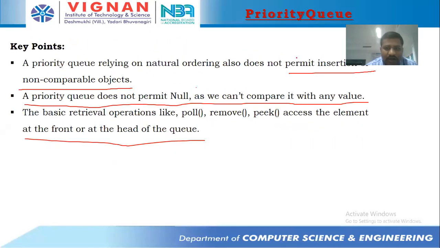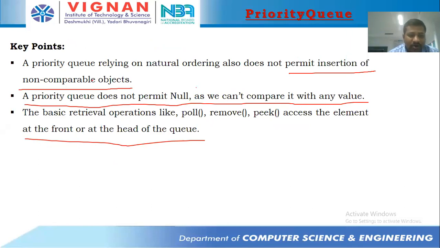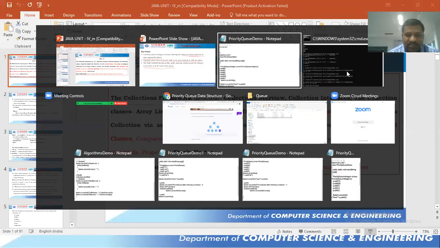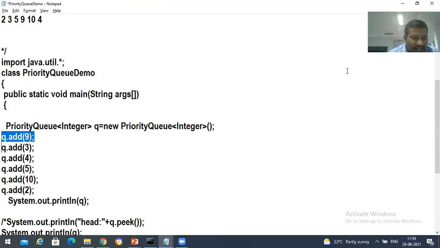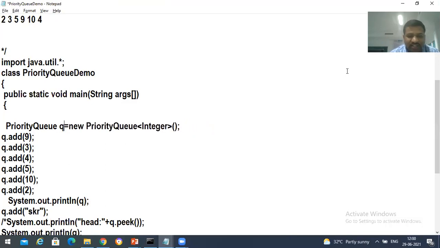Right. So there is one thing: non-comparable objects. Natural ordering also does not permit insertion of non-comparable objects. Now this complete thing is a set of integers. Now I'm trying to add a string over here. Now I'm removing this integer, I'm removing this integer also. If I specify integer, then it doesn't allow us to insert. We know that already. I'm removing integer from here.